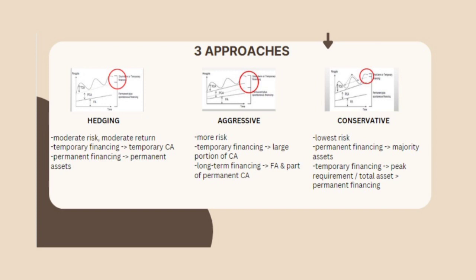Hedging approach results in moderate risk with moderate returns. The firm uses temporary financing to finance temporary current assets, and permanent financing to finance permanent assets. Aggressive approach results in more risk. The firm uses temporary financing to support a relatively large portion of current assets, and long-term financing to finance fixed assets and part of permanent current assets. Conservative approach has the lowest risk compared to other approaches. The firm uses permanent financing to finance the majority of its assets. Temporary financing is only used for peak requirements or when total assets exceed permanent financing.